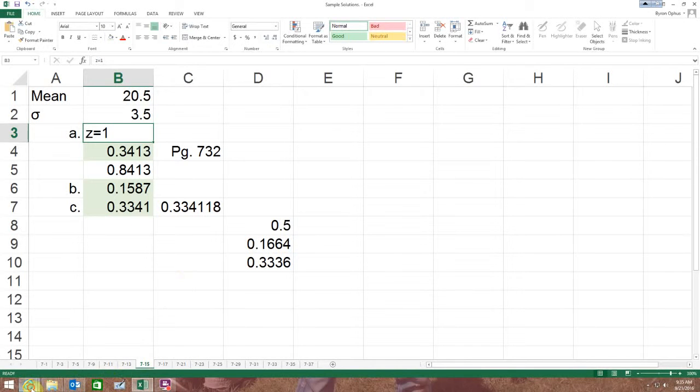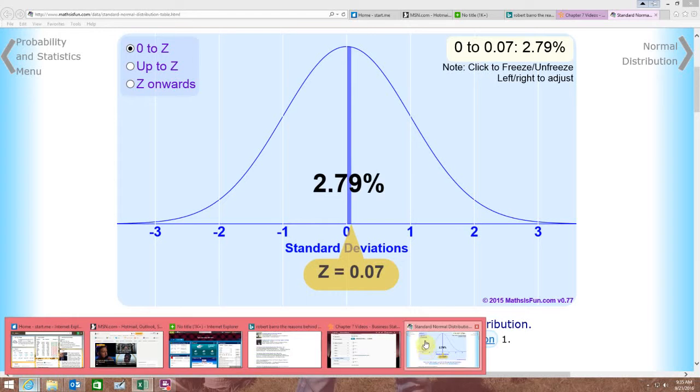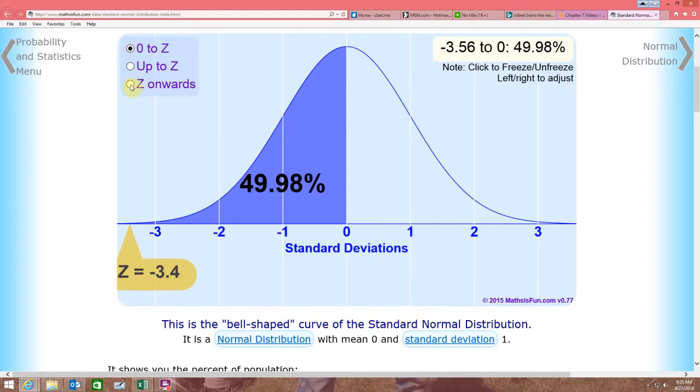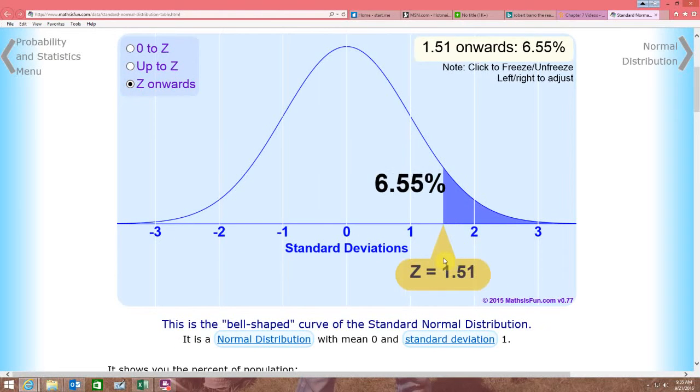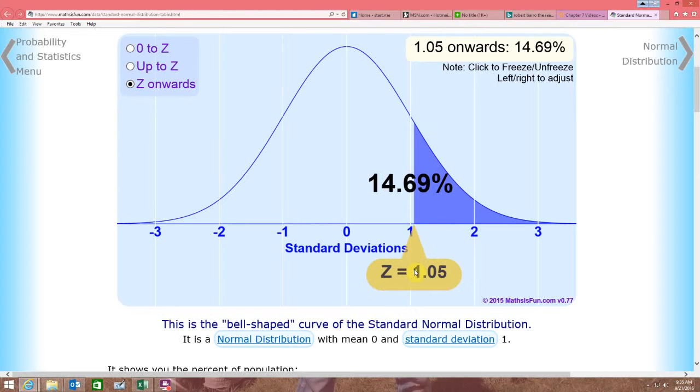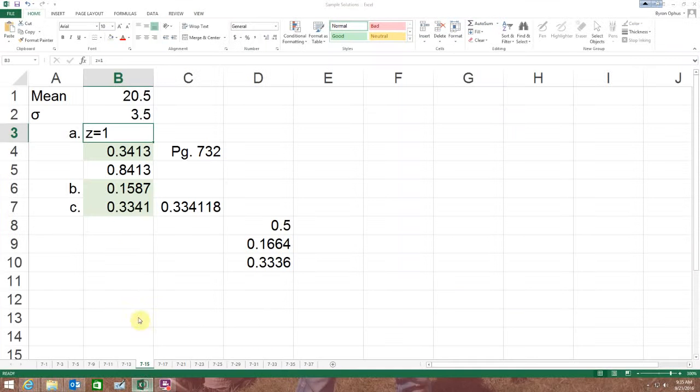Well, this gets to be a little more. I don't think it might do it on this one. Yeah, it does. So I can z onwards. I can come down to the 1, and there we go. 15.87%. It's not really the reciprocal, because for that you take -1, but from the mean then, it's 15.87%.